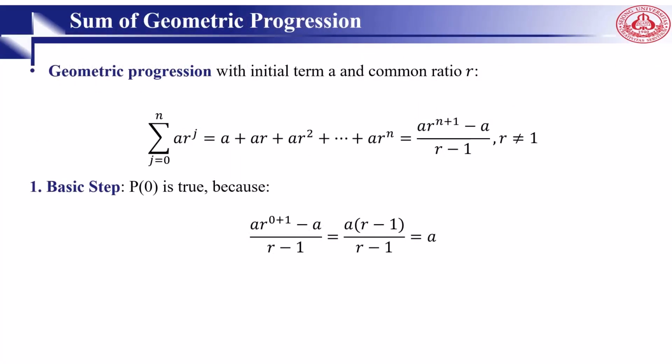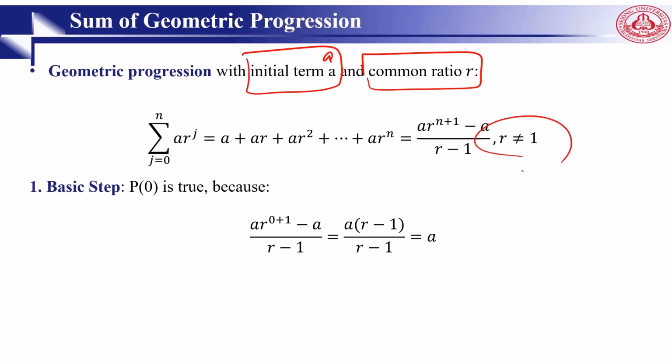We want to use mathematical induction to prove the geometric progression, and in here our initial term is a and common ratio is r. You already know geometric progression, and in geometric progression we say the sum of ar to the j, j from 0 to n, is equal to a plus ar plus up to ar to the n, which is equal to ar to the n plus 1 minus a divided by r minus 1, and r should not be 1.